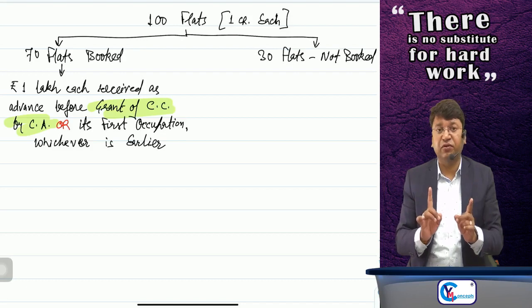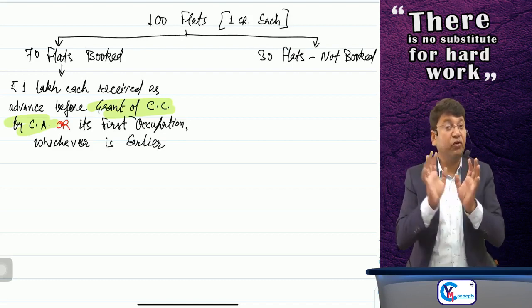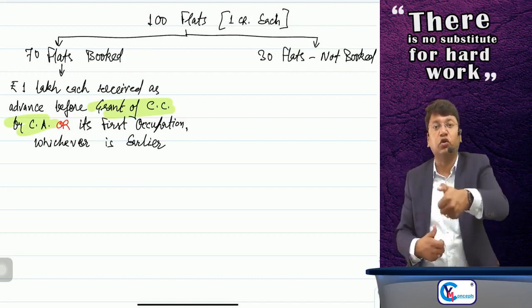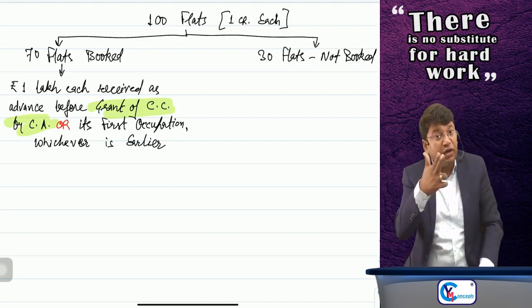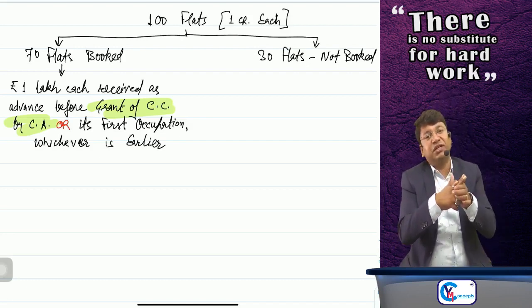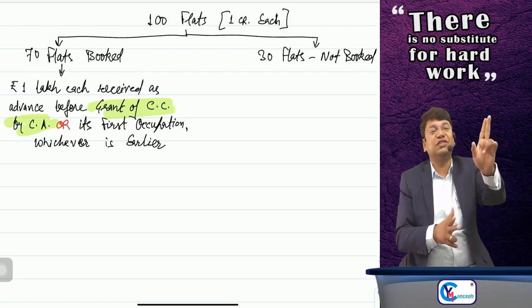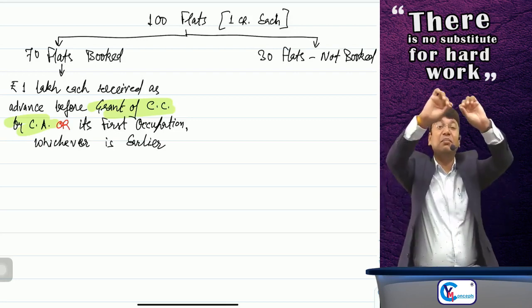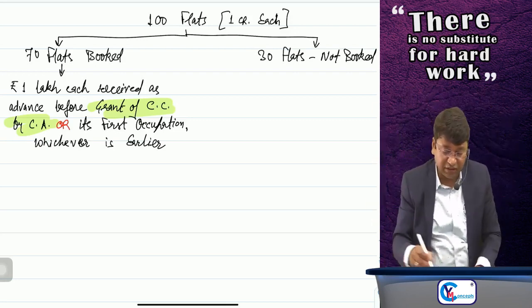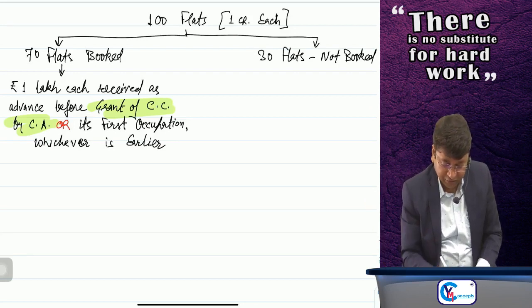So for 70 flats, rupees 1 lakh each was received as advance before grant of completion certificate or its first occupation, whichever is earlier. So the trigger point is either grant of completion certificate by the competent authority or its first occupation. What is the relevance of this whichever is earlier, first occupation?